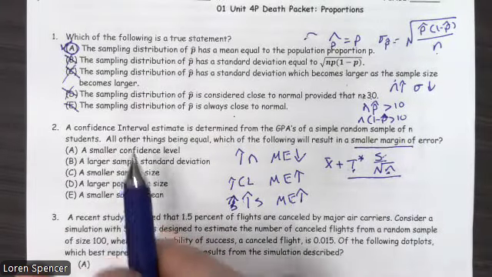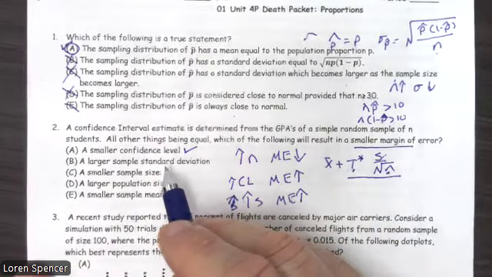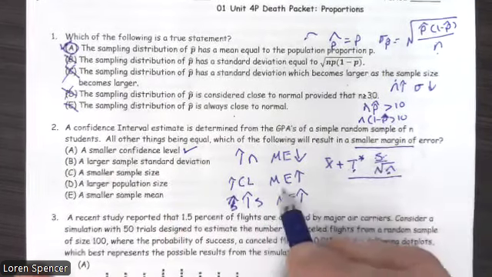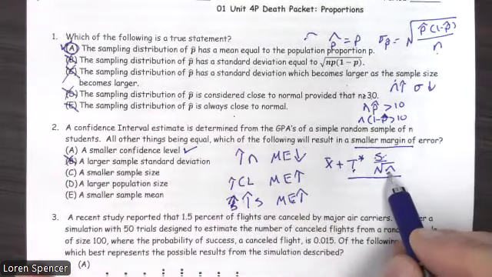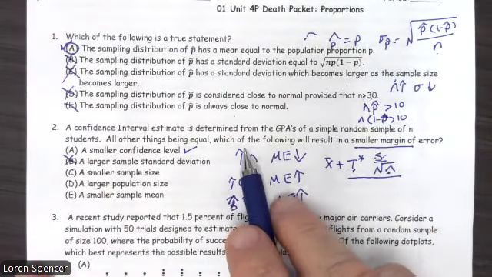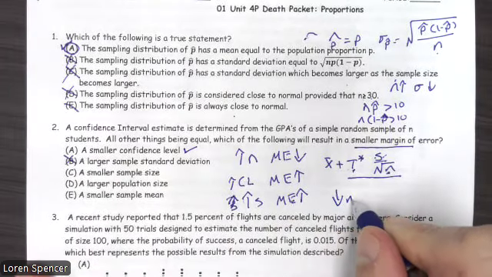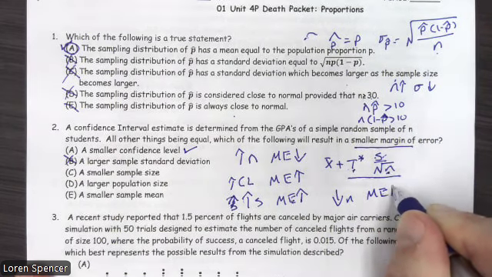A smaller confidence level. I like that answer. Let's see if there are any others that are better. A larger sample standard deviation? No. As that went up, margin of error went up. So that's false. A smaller sample size? As sample size goes up, margin of error goes down. So if sample size goes down, the margin of error goes up.